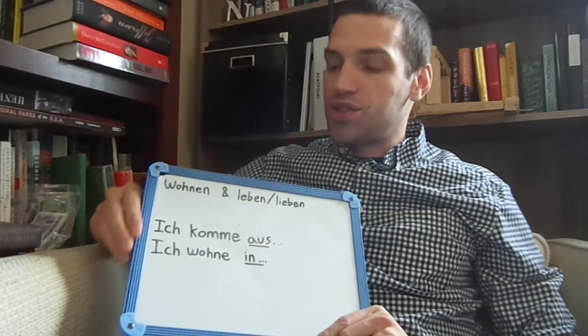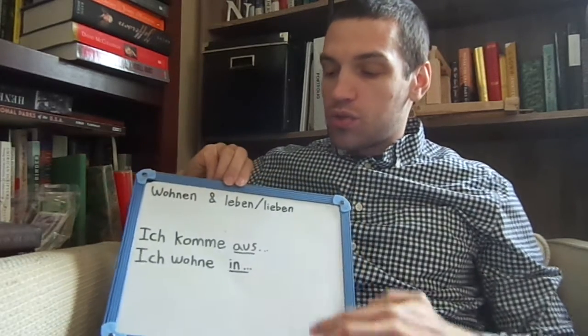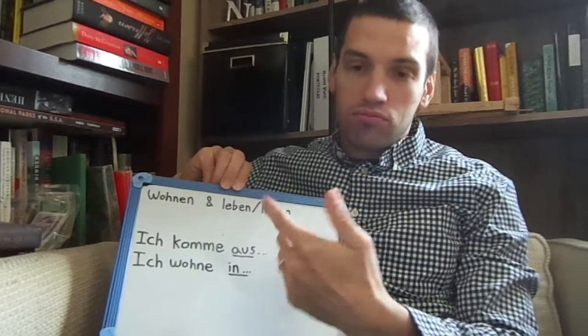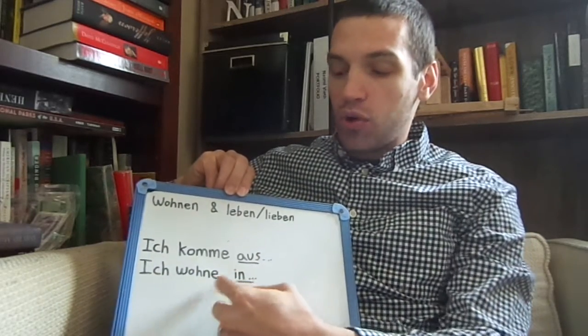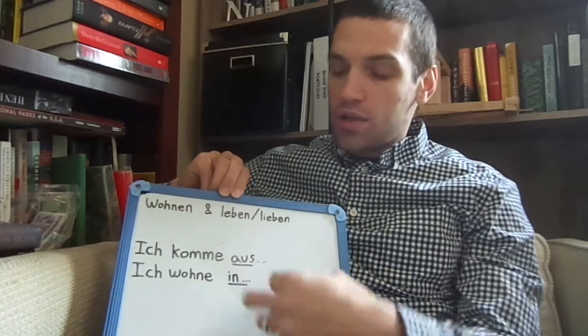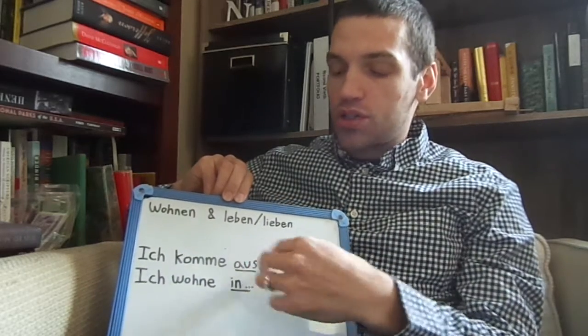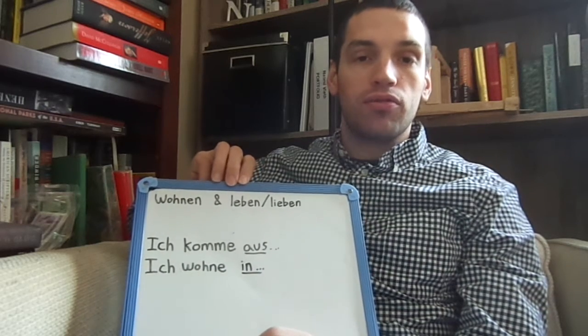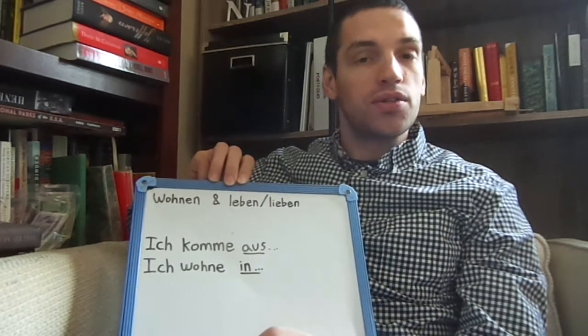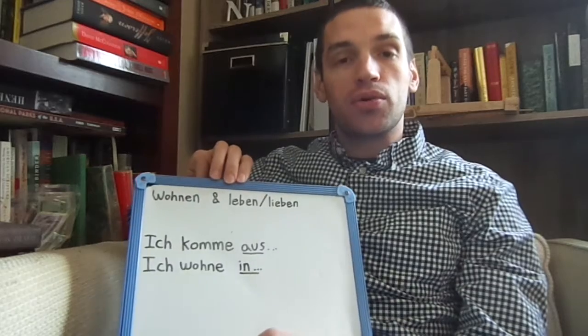The other thing is just a question of prepositions. So remember, ich komme aus Michigan. I'm from Michigan. Or I live in, ich wohne in Michigan. Sometimes I see these reversed or just forgotten entirely, and it's been a while since we did this at the start of the German 1A semester, so we can understand that. But just do your best to keep those in the back of your mind.